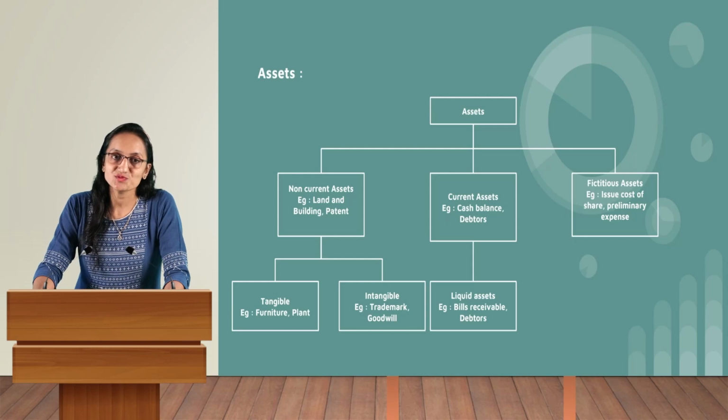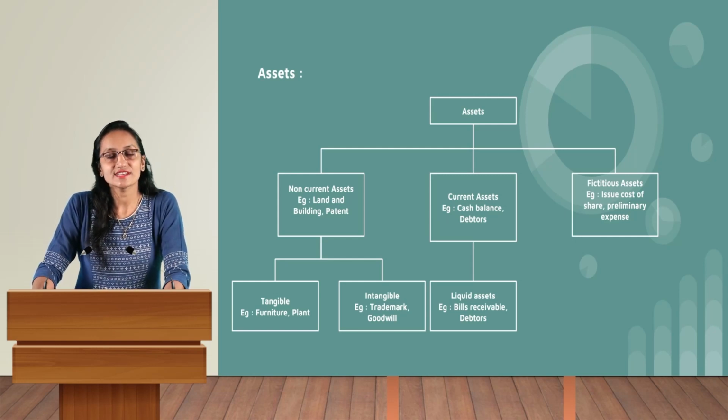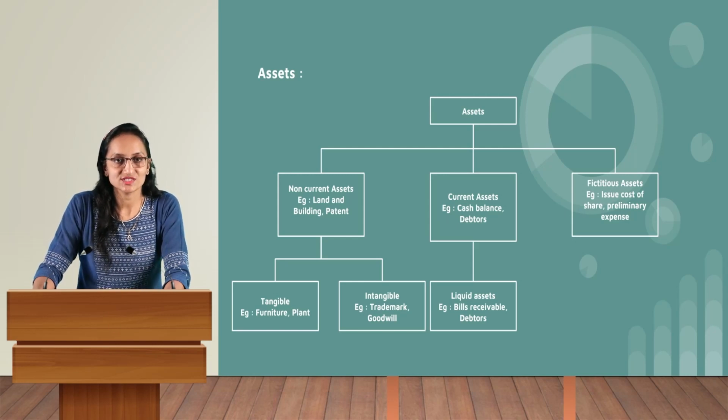And the last part of the current assets is liquid assets. Liquid assets means those assets which can be easily converted into cash. But here the only condition is that stock is not included in liquid assets. Examples of liquid assets are bills receivable and debtors.